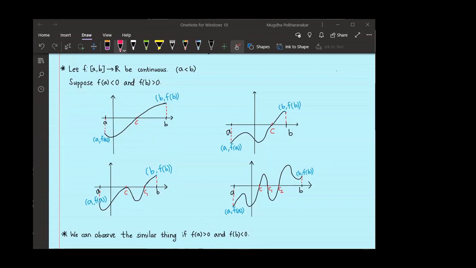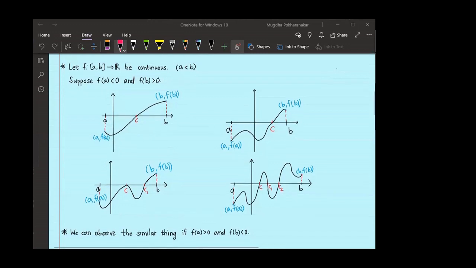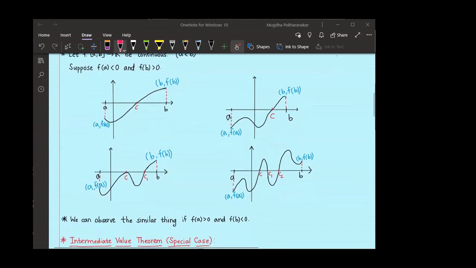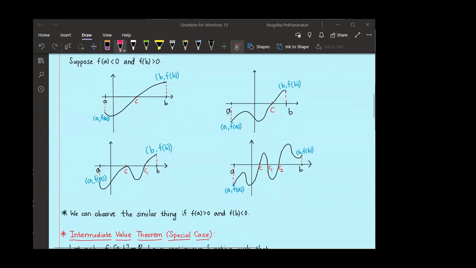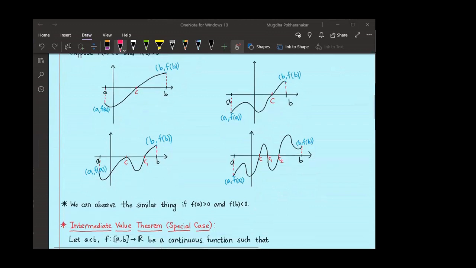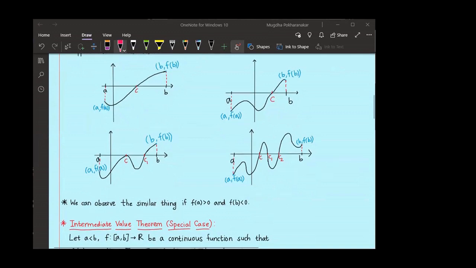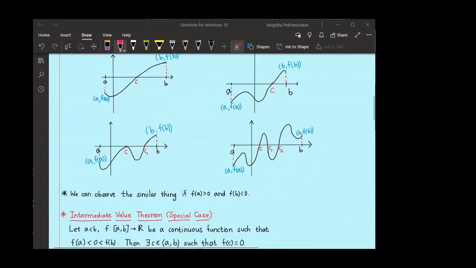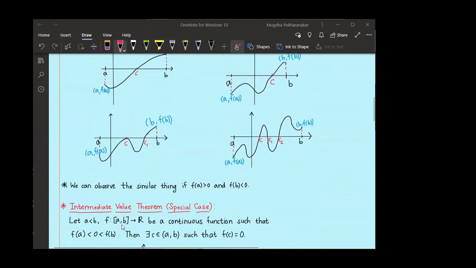So this is our theorem. This simple looking thing is our intermediate value theorem. First we will discuss its special case and then we will go for its standard version. Suppose a is less than b, f is a function from closed interval [a, b] to R, and it is a continuous function on closed interval [a, b].